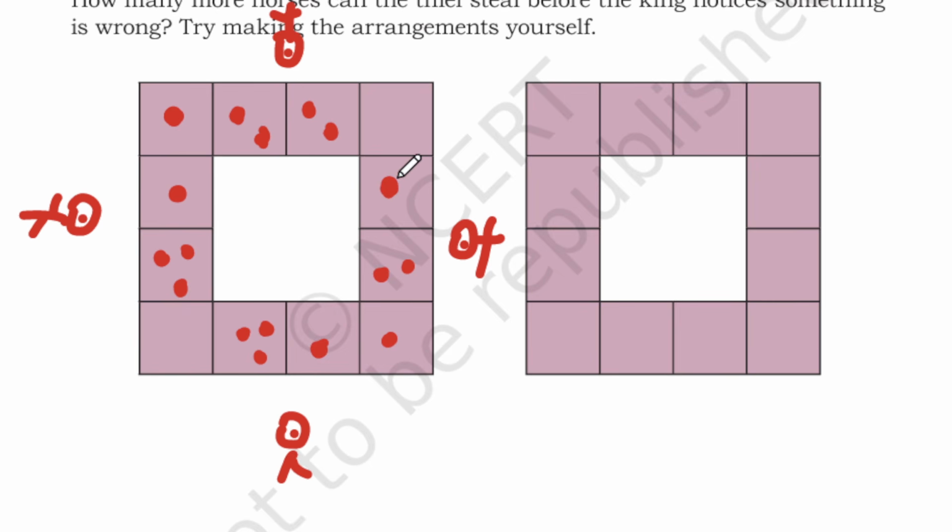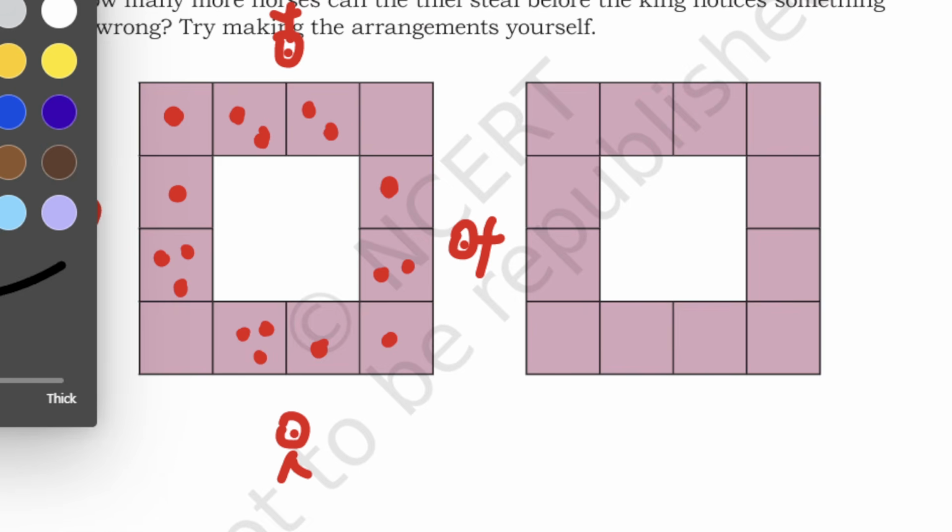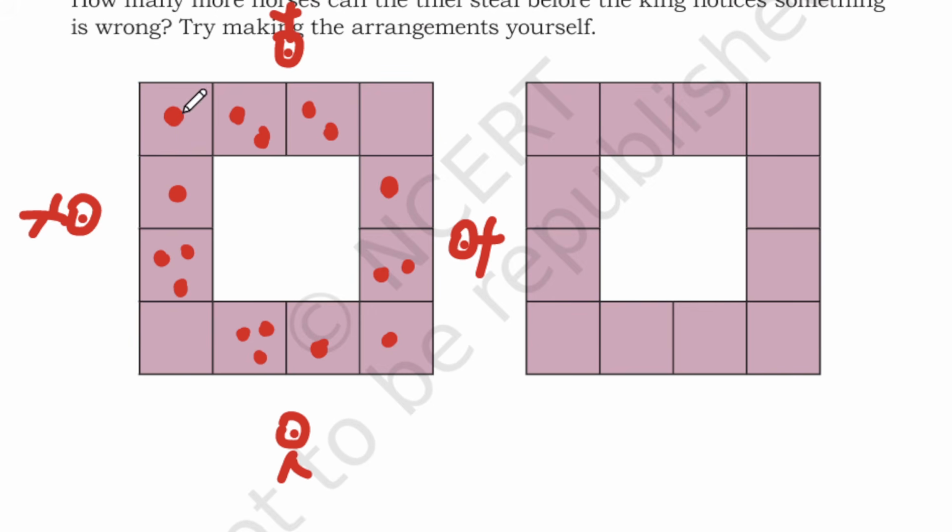Now, for example, the king is coming. Let's count first how many are there in total. 1, 2, 3, 4, 5, 6, 7, 8, 9, 10, 11, 12, 13, 14, 15, 16, 17.